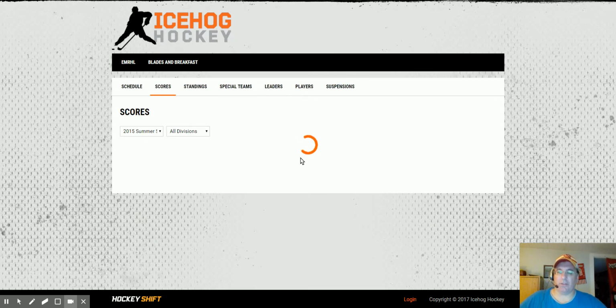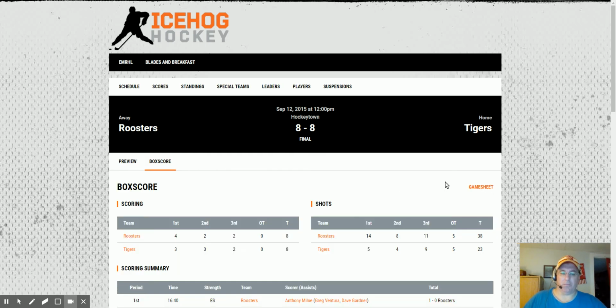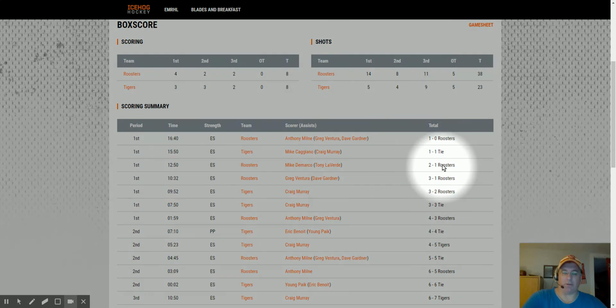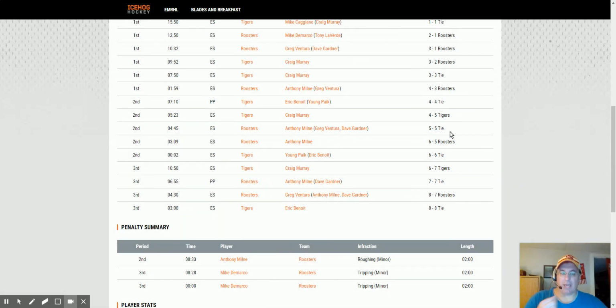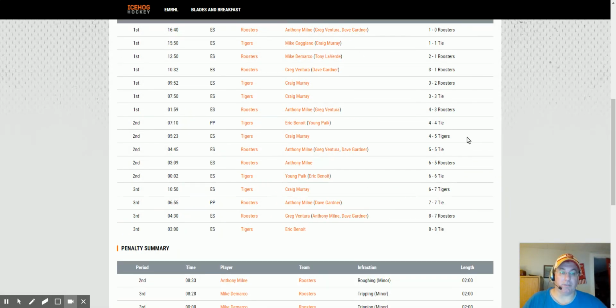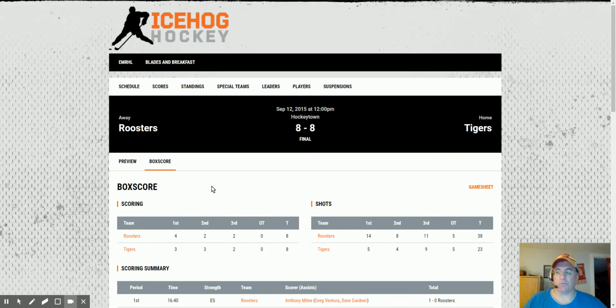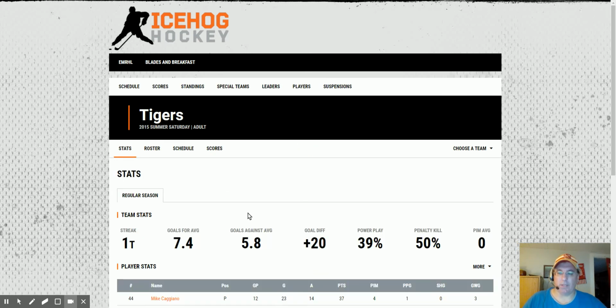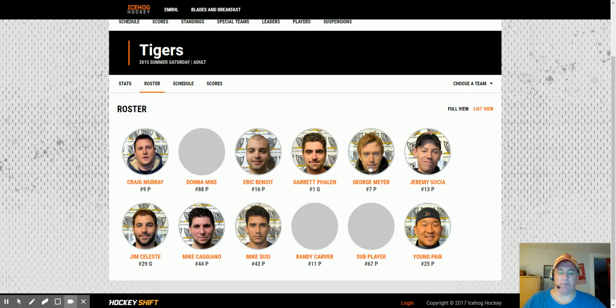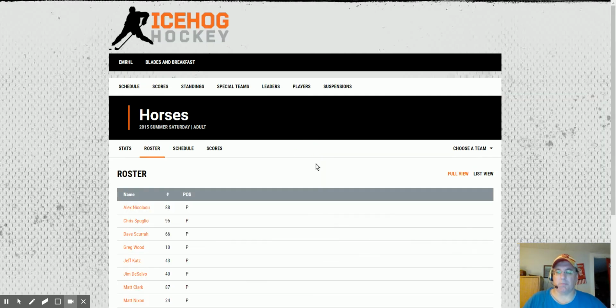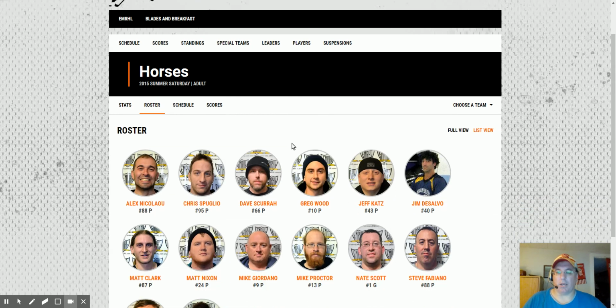One of my favorite features here, I think I might have already talked about it, is in the box score. As I love when I go to a past game is seeing this over here. I love this, watching how the score progressed and how it ended up a tie. So this game here, there was a 3-1 lead, and that was the biggest lead of the game. So this was a really good game between the Roosters and the Tigers. And also, I like if you click on the team, and again, go to your roster, go to your full view, and you'll see the pictures of everybody that played on that team. And then from there, in that season, you can click on a different team to bring up their roster and their full view as well.